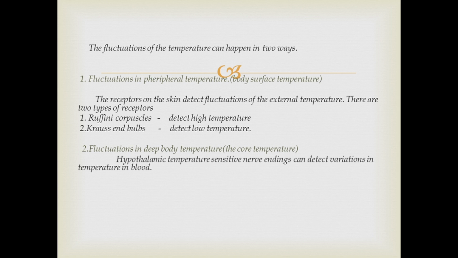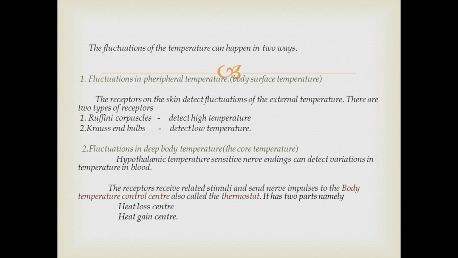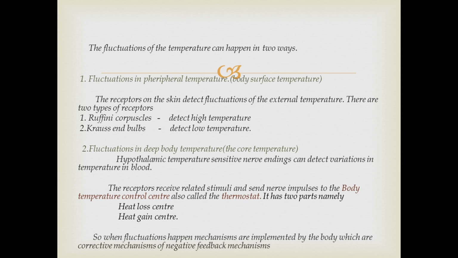Then when deep body temperature is considered, hypothalamic temperature sensitive nerve endings can detect variations in temperature in blood. So it is the hypothalamic sensitive nerve endings that can detect the core temperature. The receptors receive related stimuli and send nerve impulses to the body temperature control center, also called the thermostat. So receptors send nerve impulses to the control center. It has two main parts: heat loss center and the heat gain center. So when fluctuations happen, mechanisms are implemented by the body which are corrective mechanisms of negative feedback mechanism.